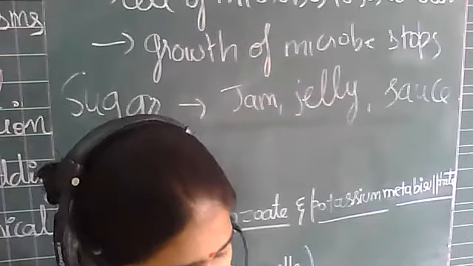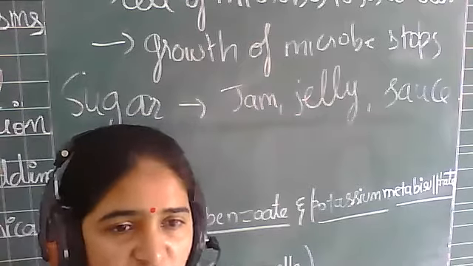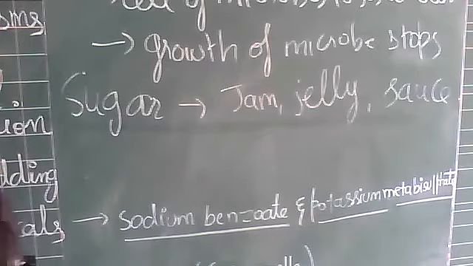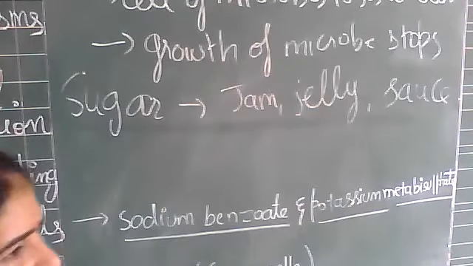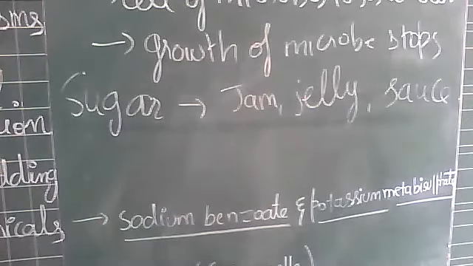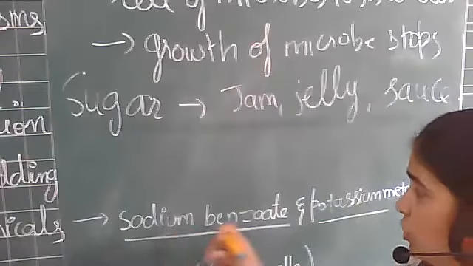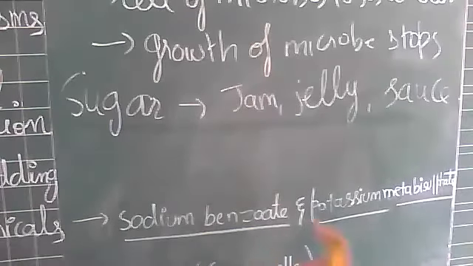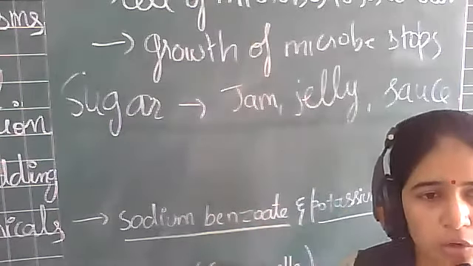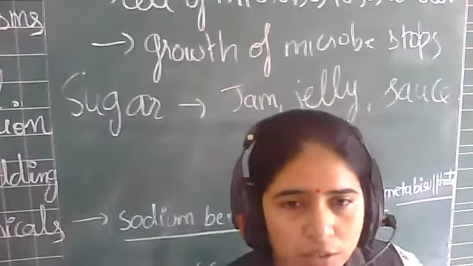These chemicals are used as food preservatives in jams, in ketchups, and in your squashes. Okay, you know, mango squash, grape squash. The squashes are available of various fruits. So in that, these chemicals, sodium benzoate and potassium metabisulfite, are added in your jams, ketchups, and squashes. So you need to remember the names of these two chemicals, right? So by using these chemicals, the growth of the microorganism stops and our food is preserved.